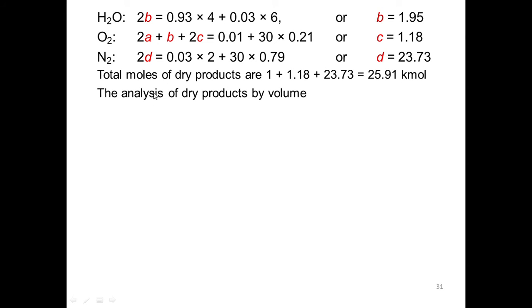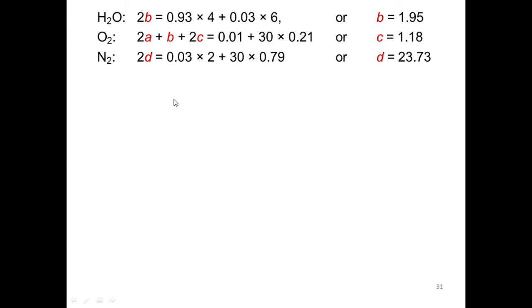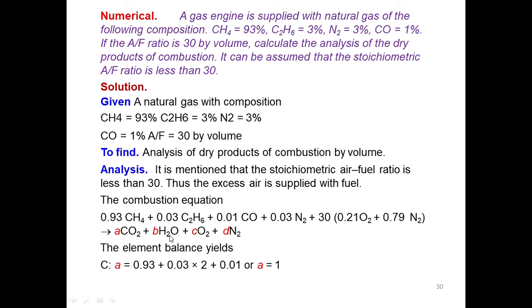If you find out the total moles of dry fractions, meaning if you add all these, then it will have 25.91 kilomoles of the combustion products. So when you burn 1 mole of fuel, 25.91 kilomoles of combustion products will be generated. I am considering the dry amount of products, meaning I am not considering the H2O in this analysis. So you should remember that.